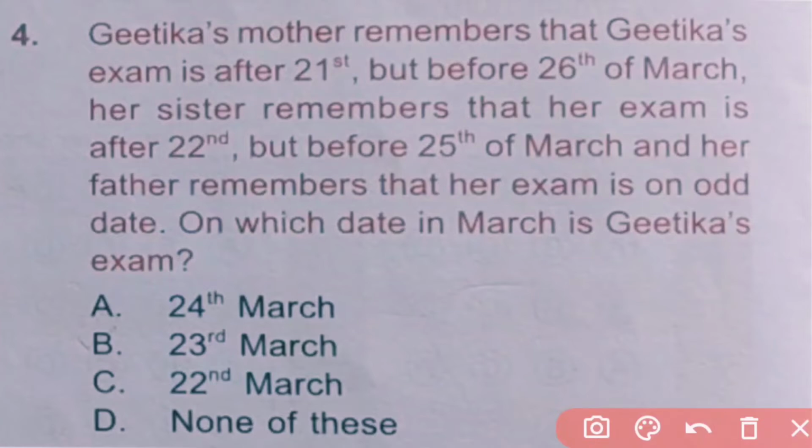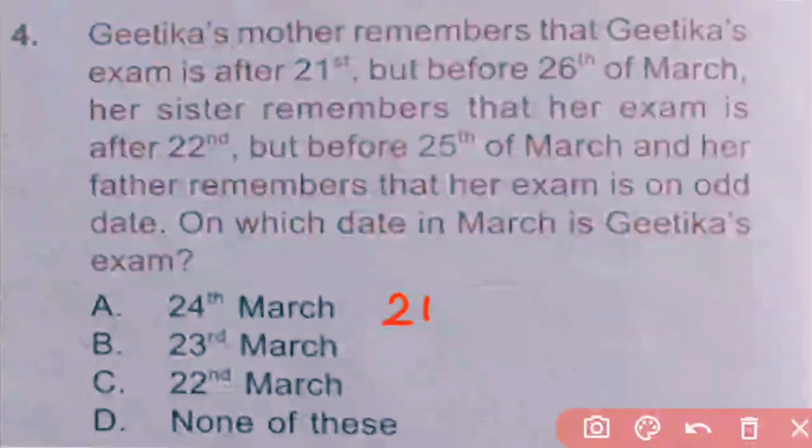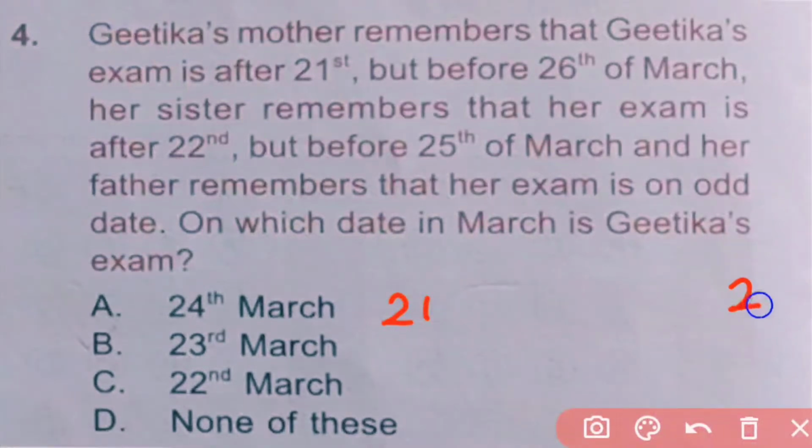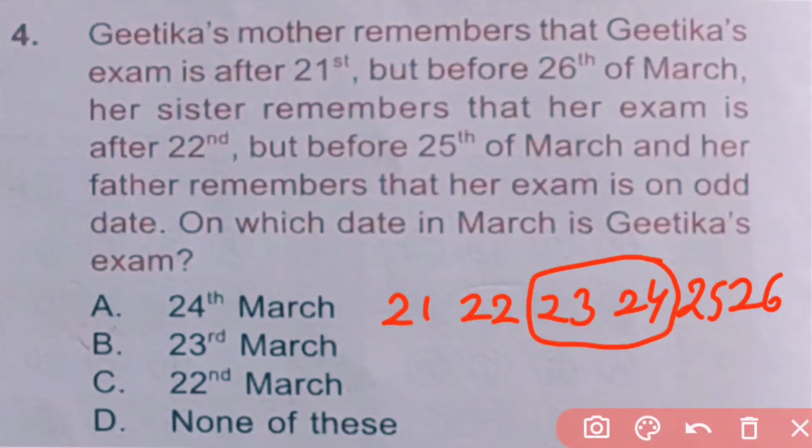Her mother remembers her exam is after 21st and before 26th of March. And her sister remembers her exam is after 22nd and before 25th. Means now remaining are 23rd and 24th. Means her exam will be on 23rd or 24th. And her father remembers that her exam is on an odd day. So here the odd number is 23rd. So Geetika's exam is on 23rd March. B is the correct answer.